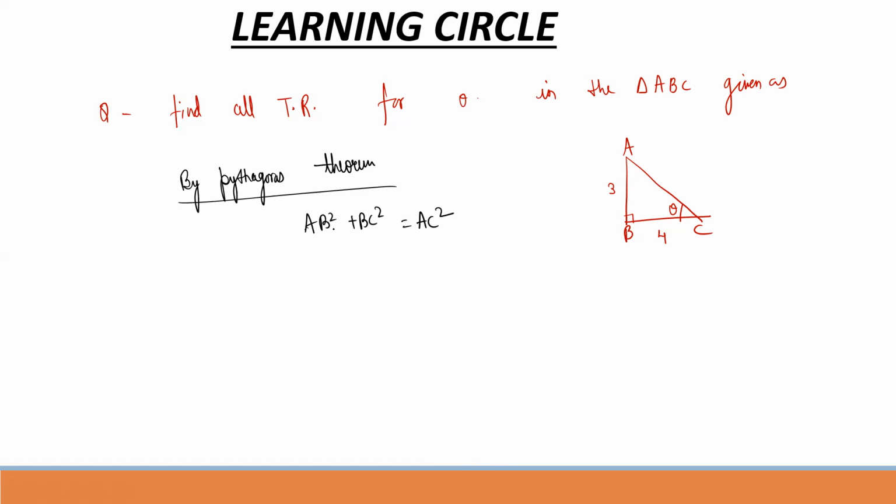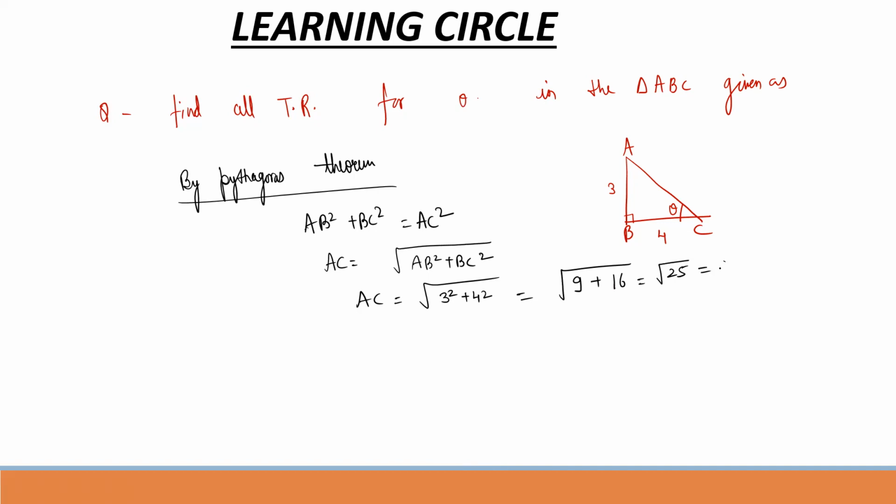Obviously, it is perpendicular square plus base square equals hypotenuse square. So to find AC, we take the square root of AB square plus BC square. So AC will become under root 3 square plus 4 square. 3 square is 9, 4 square is 16, 9 plus 16 is root 25, that is 5.